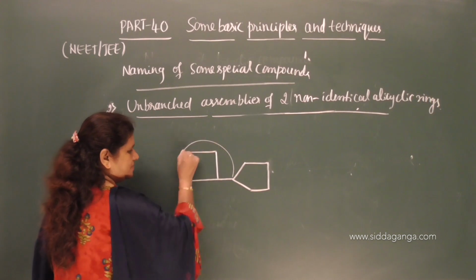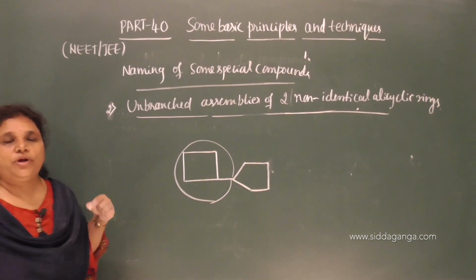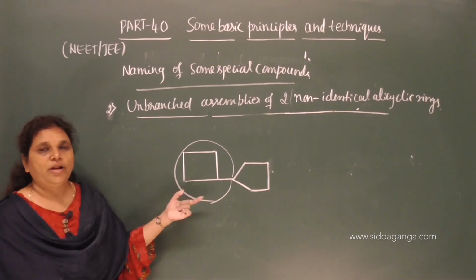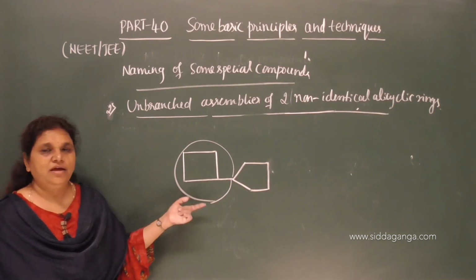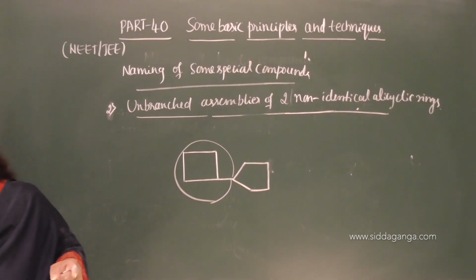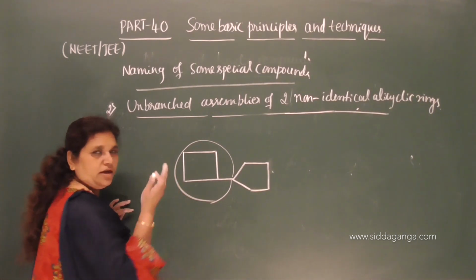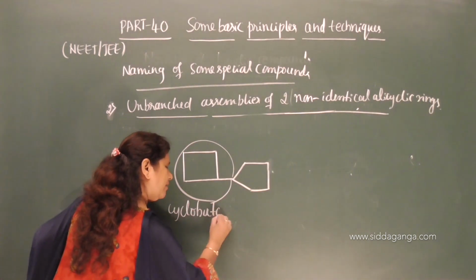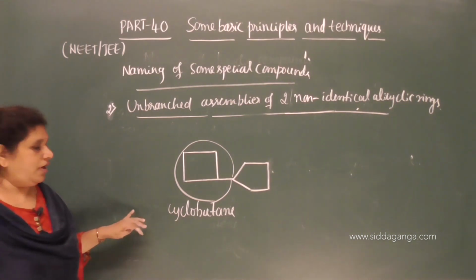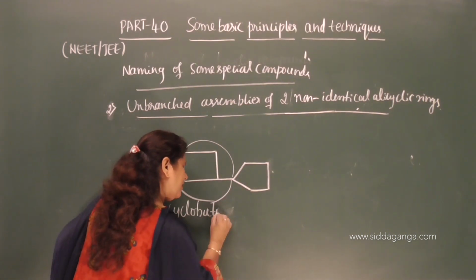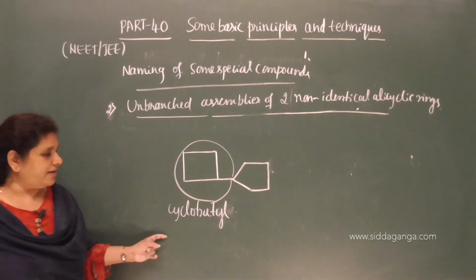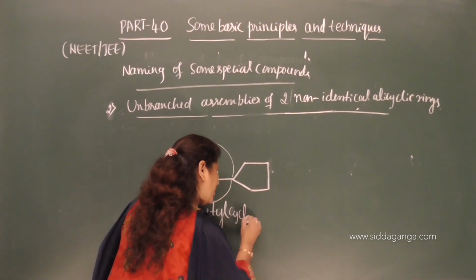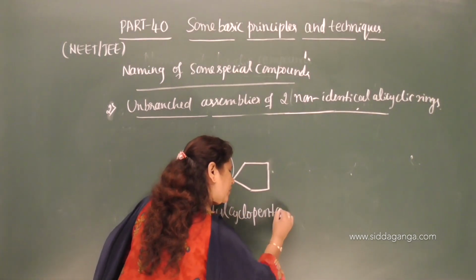So, what is the name of this substituent? Cyclobutane. You have to remove one hydrogen from cyclobutane, and it becomes the respective substituent group. What is the name of that substituent group? You remove ANE and add YL, and you get cyclobutyl. So the name is cyclobutylcyclopentane.